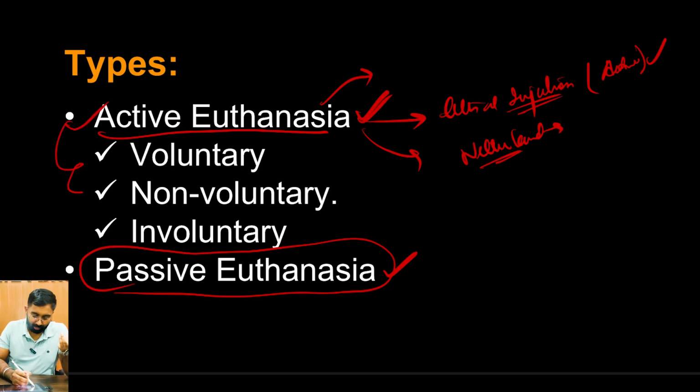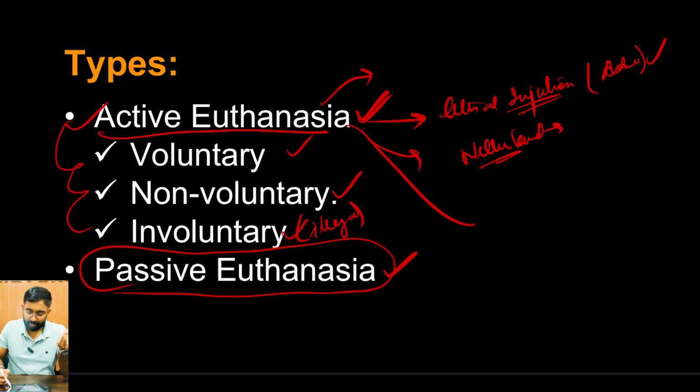And under active euthanasia, there are three different types. One is voluntary, where the person himself decides that the life can be ended. Another one is non-voluntary, where, let's say, his dependents or the doctor or the medical professional decides. And third is involuntary, which is absolutely illegal.